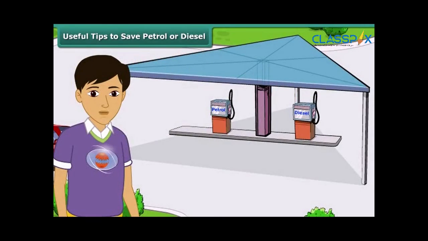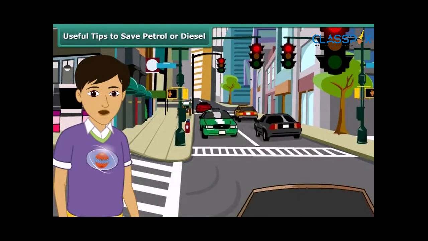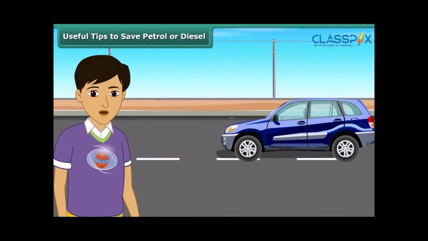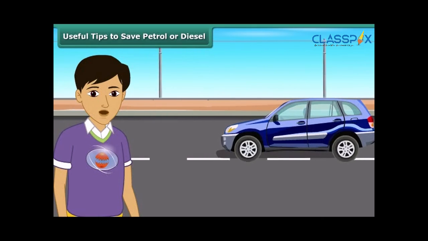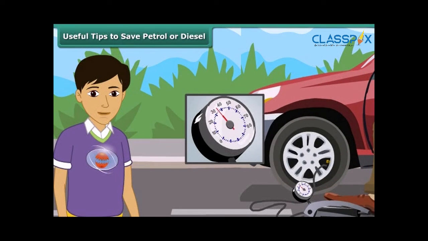Friends, as we know, petrol and diesel are exhaustible resources, that is, the amount of them in nature is limited and will deplete one day, so it is important to use these resources carefully. Here are a few useful tips as advised by the Petroleum Conservation Research Association, PCRA. One, we should switch off the engine at traffic lights or traffic jams. Two, drive at a constant and moderate speed as far as possible. Three, we should also ensure regular maintenance of the vehicle and correct air pressure in tires.